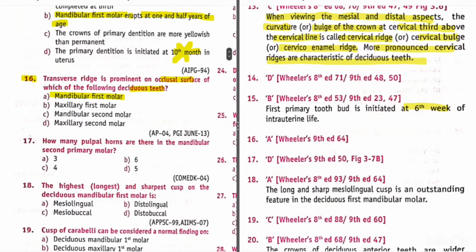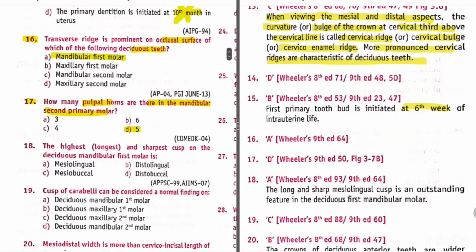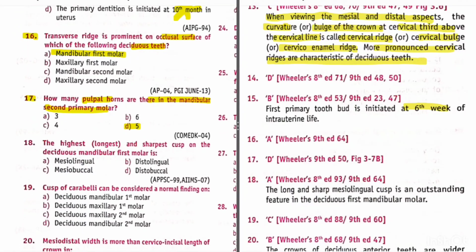Okay. Question 17. How many pulpal horns are there in mandibular second primary molar? So its answer is 5. Okay, 5 pulpal horns are there in mandibular second primary molar.